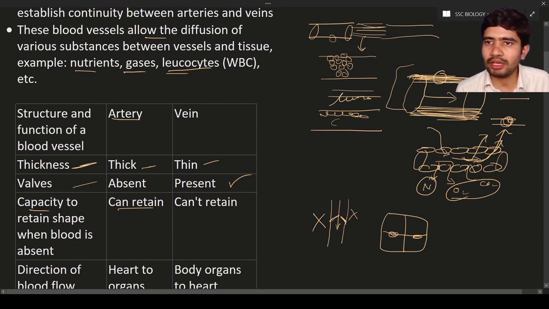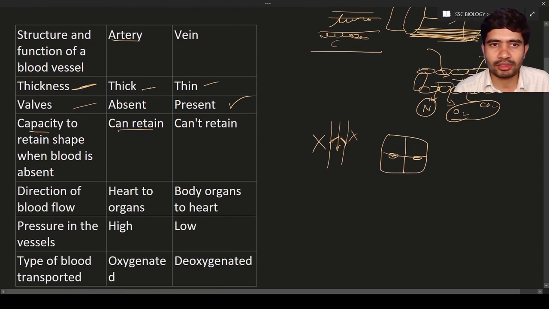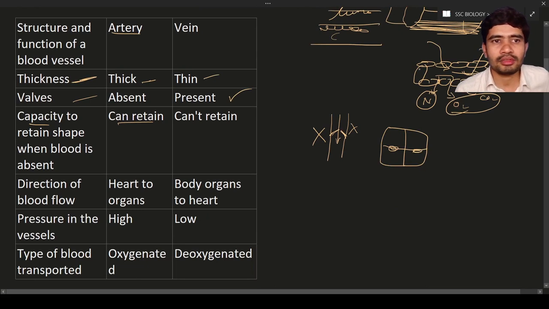Let us consider this is the wall of the vein. So how much thickness? The thickness of the wall of the vein is small, so it will collapse. It means it cannot retain its shape. All the time the arteries are going to retain a round shape. But the veins cannot retain. Why? Because their wall is not thick.